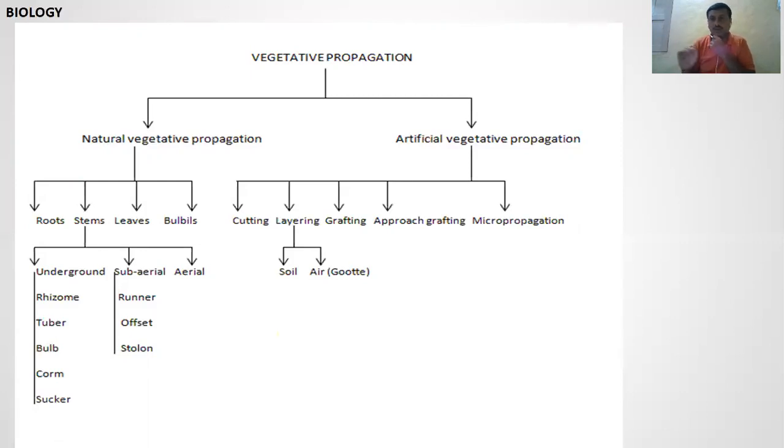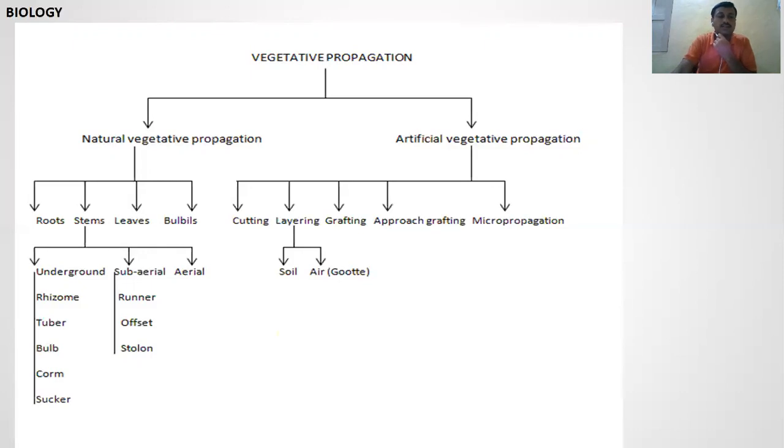Example, canna, ginger, turmeric are examples of rhizomes. They grow horizontally as thick, fleshy stems. Then tubers, the example of stem tubers. Stem tuber is a heavy food storage and vegetative reproduction organ, spherical or mostly oval in shape. Example, potato.